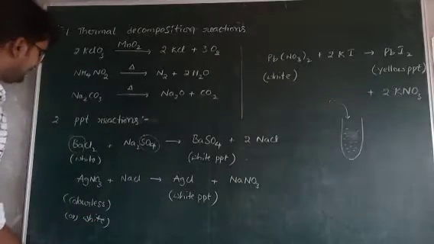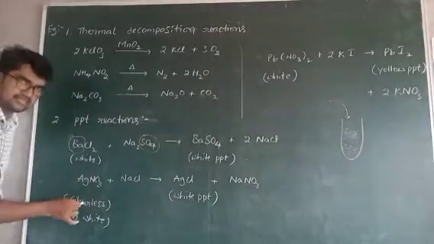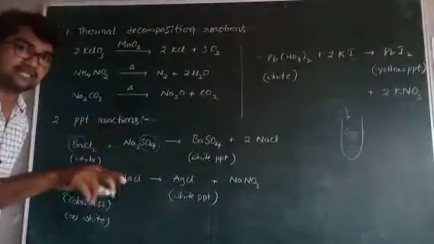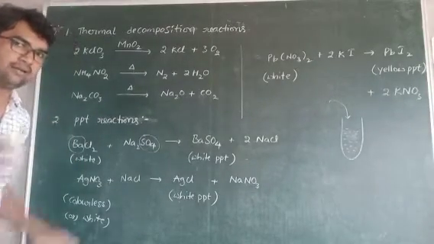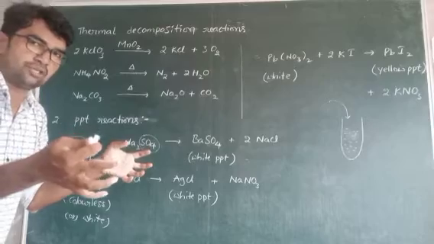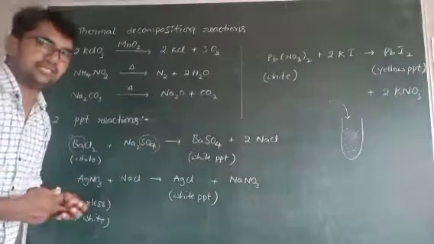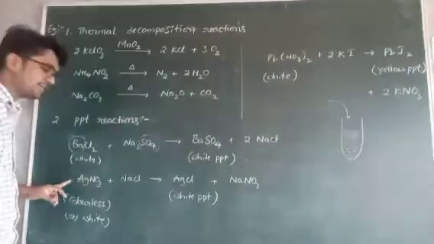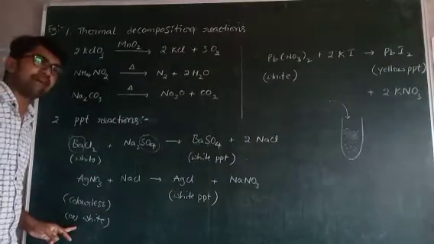Another example, AgNO3. Actually, AgNO3 is colorless, like water. If water is present in ice form, we observe white color, but that is not a true white color. The water molecules come very close together, that's why ice looks white, but it is not a white color. Similarly, AgNO3 is also colorless, but sometimes it looks white.